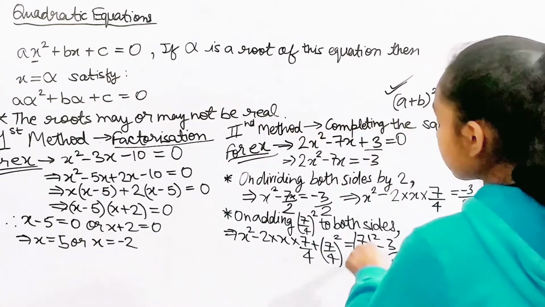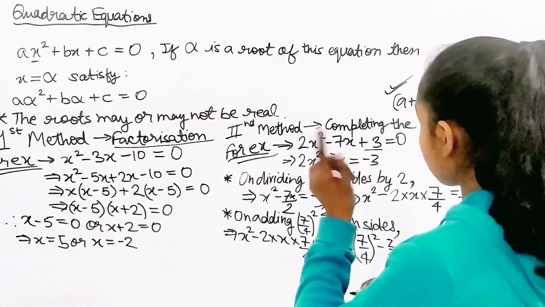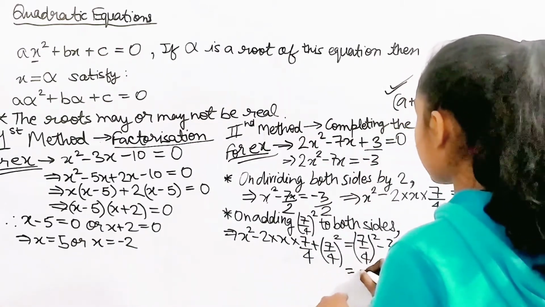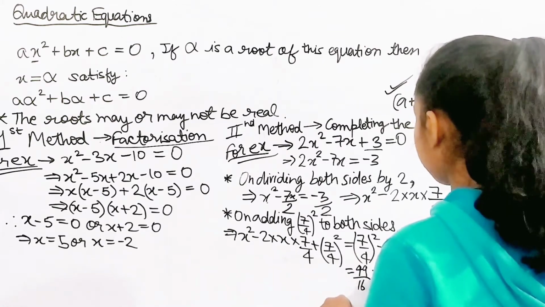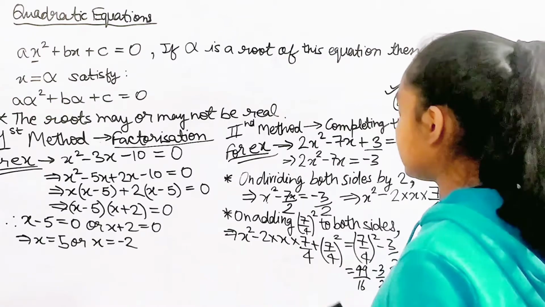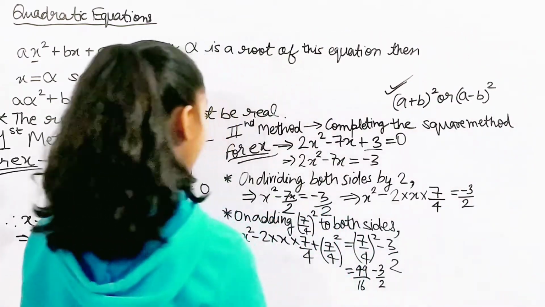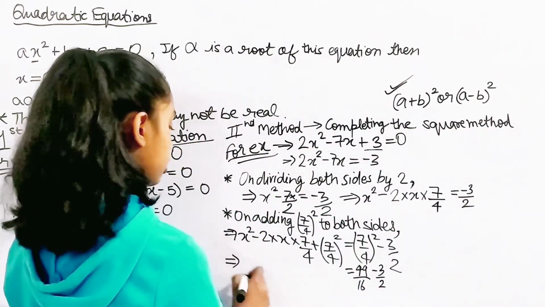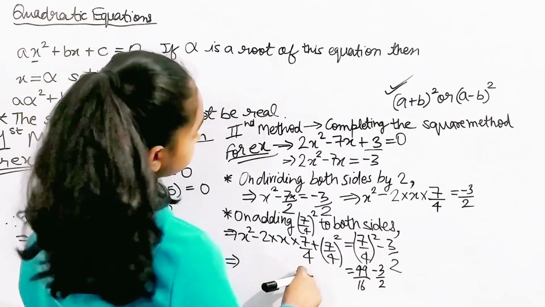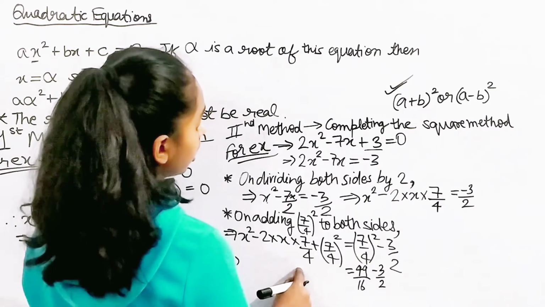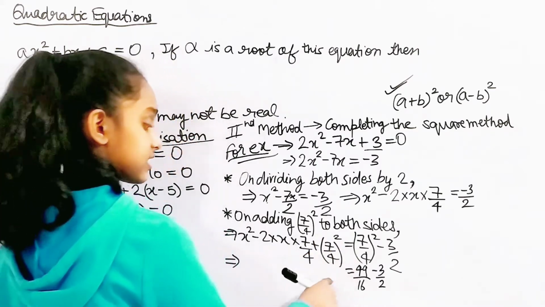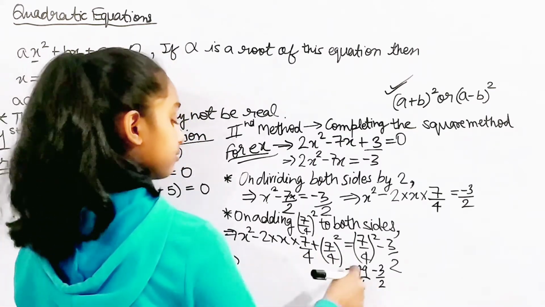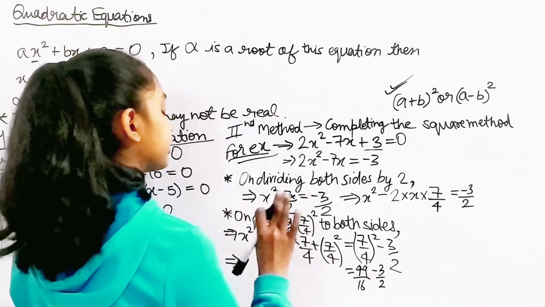After writing their squares, 7 squared will be 49, 4 squared will be 16, and exactly minus 3 by 2. And here it's going to be 49 by 16, exactly the same. Okay, so this is totally clear to us.